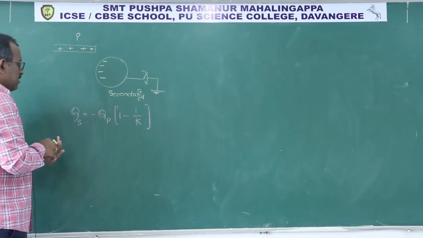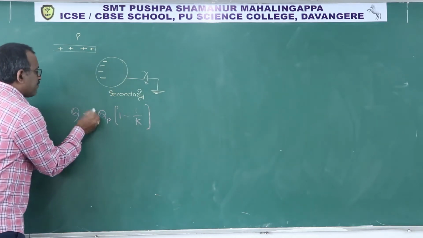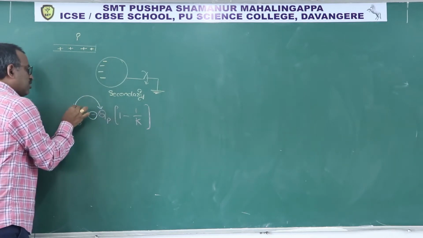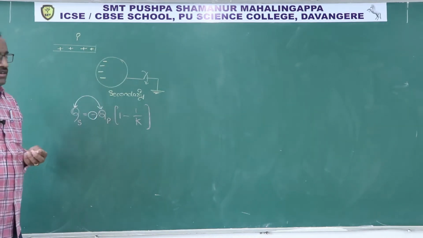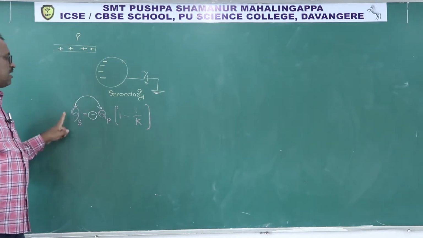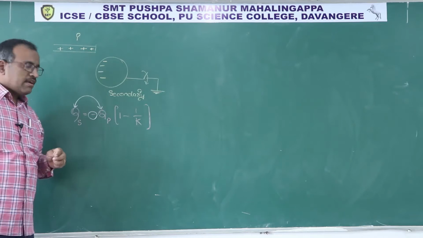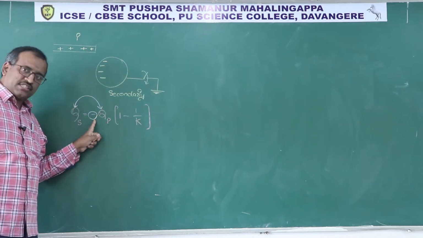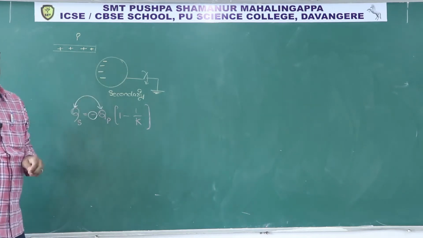Please mind it. Here the minus sign says that secondary charge and primary charge are opposite in nature. If primary is positive, then positive into negative, secondary will be negative. If primary is negative, negative into negative, positive, secondary will be positive.